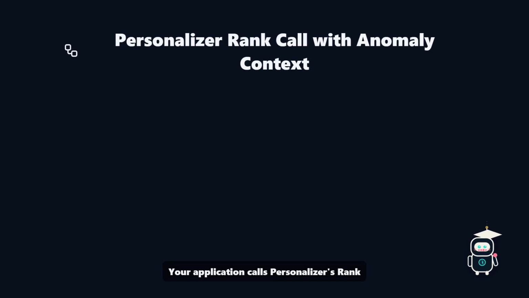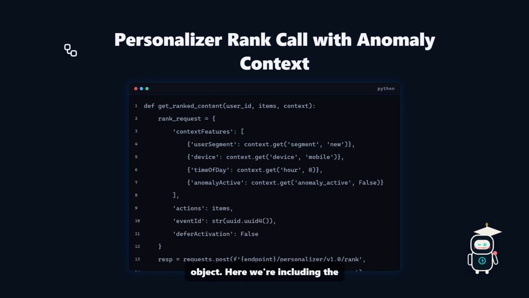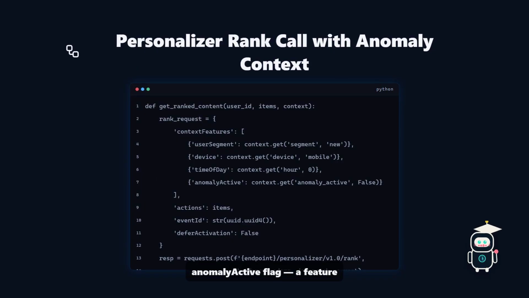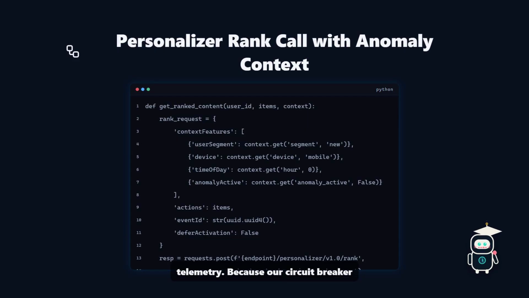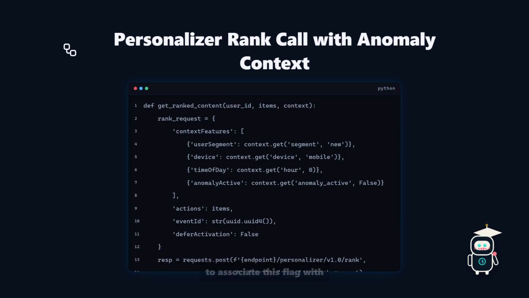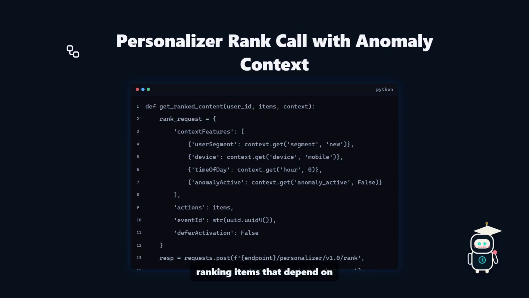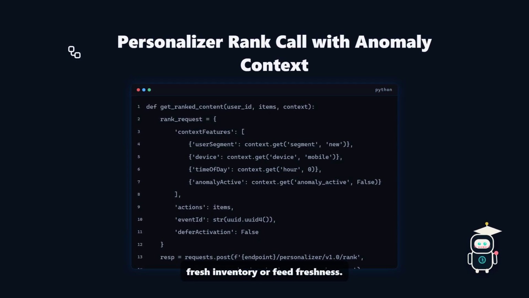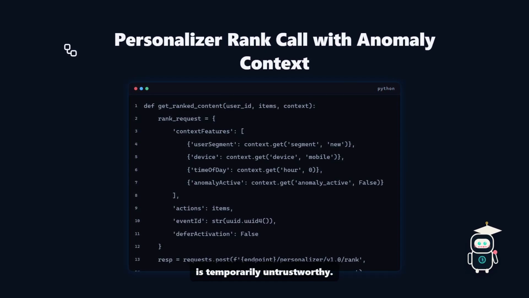Your application calls Personalizer's rank API with a rich context object. Here, we're including the anomaly active flag, a feature that tells Personalizer there's currently an anomaly in the business telemetry. Because our circuit breaker has been posting negative rewards during anomalies, Personalizer quickly learns to associate this flag with bad outcomes and will avoid ranking items that depend on fresh inventory or feed freshness. That's how decisions stay adaptive, even when the underlying data is temporarily untrustworthy.